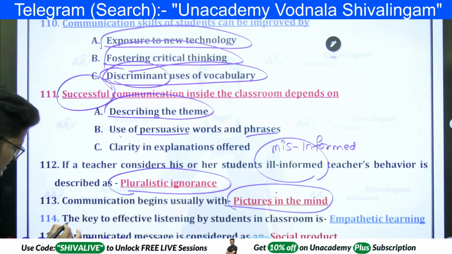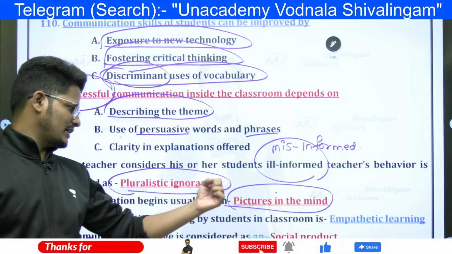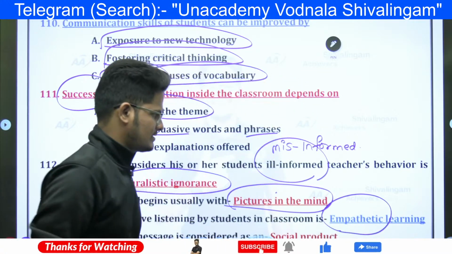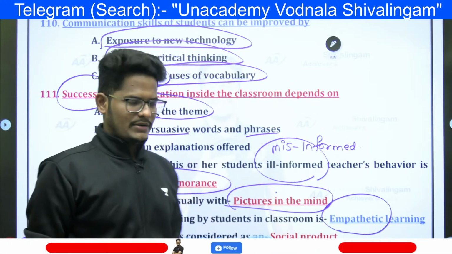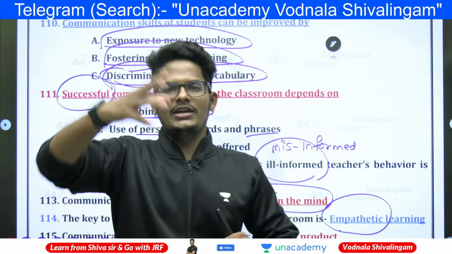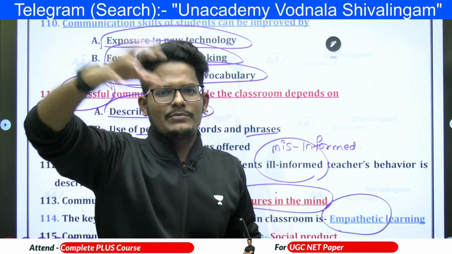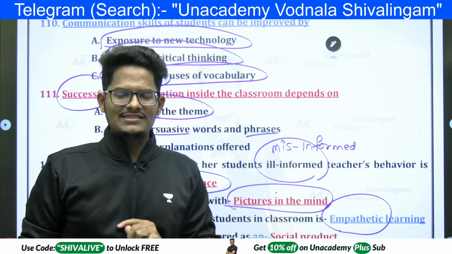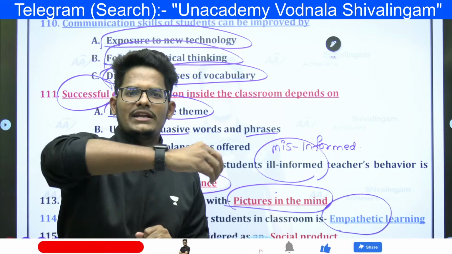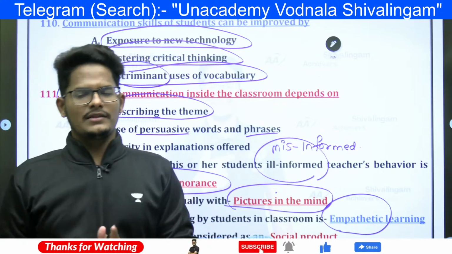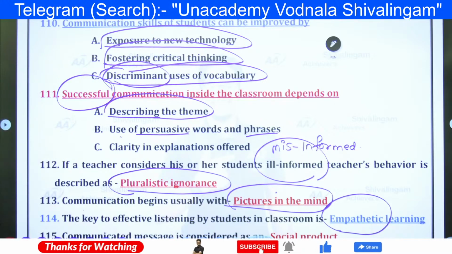Communication begins usually with that, and the key to effective listening by students in the classroom is empathetic listening. Empathetic means be helpful to the students, be a problem solver for the students, being a teacher. And a communicated message is considered a social product. Once your information is communicated, then obviously that is a social product. It means it reached many people in the society. Once you communicate it, it is in the people's hands only. They will take it and understand it in their own way.